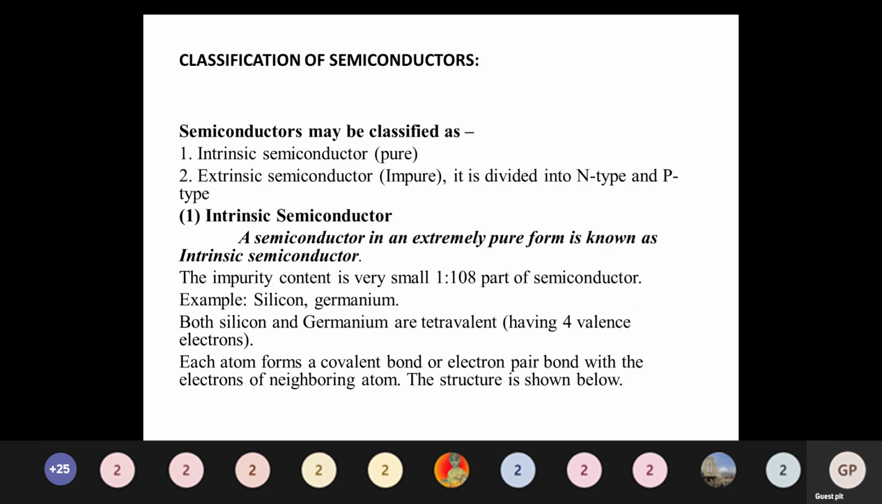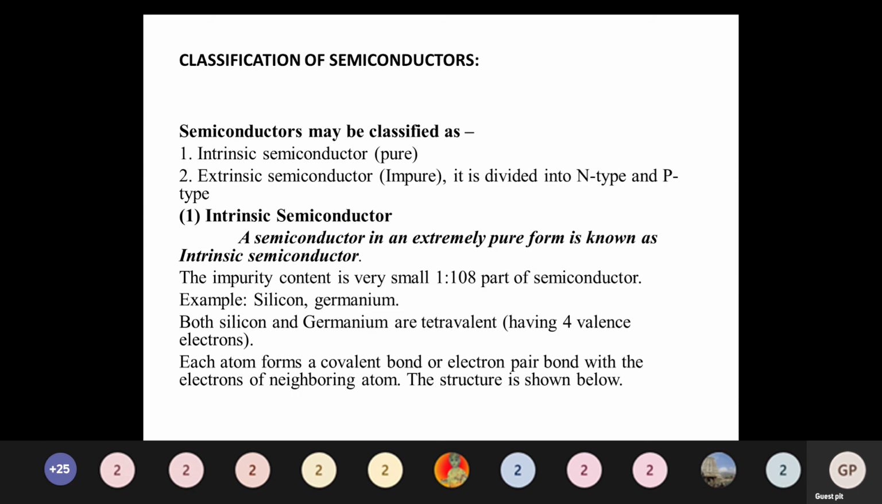Now, classification of semiconductors. Under the classification of semiconductors we have the intrinsic semiconductor and the extrinsic semiconductor, two types. An intrinsic semiconductor means a pure semiconductor; we are not adding any material to it, and that is called the intrinsic semiconductor. And then the extrinsic semiconductor, which is again classified; extrinsic means impure, not the pure one.